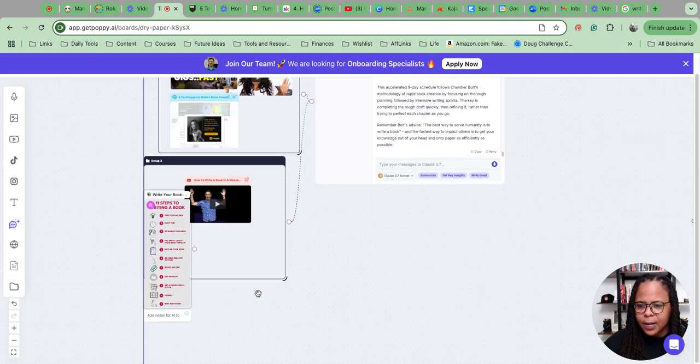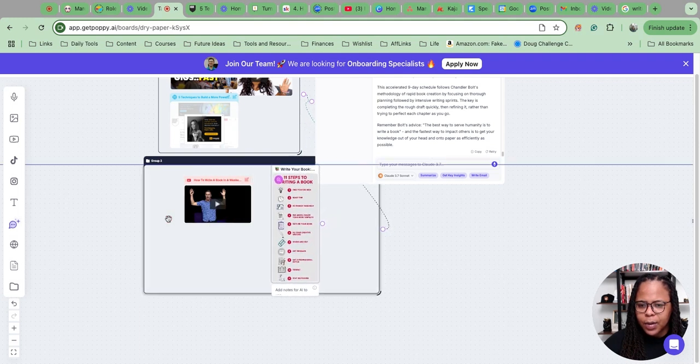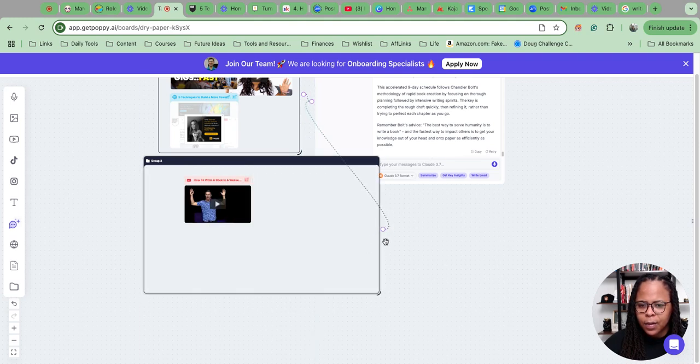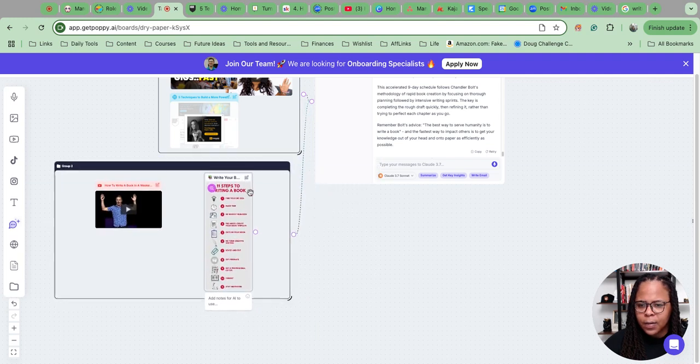Okay, great. So we're going to put that in here as well. Did it go in there? Looks like it did. Make it a little smaller so it fits in there. Okay, perfect. Now it's all in there.